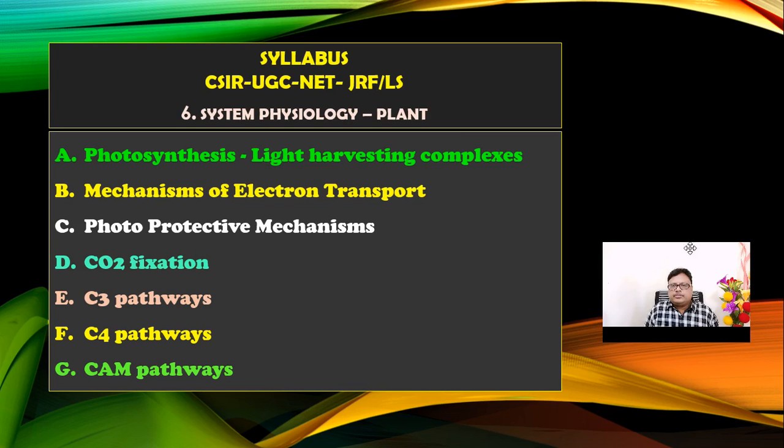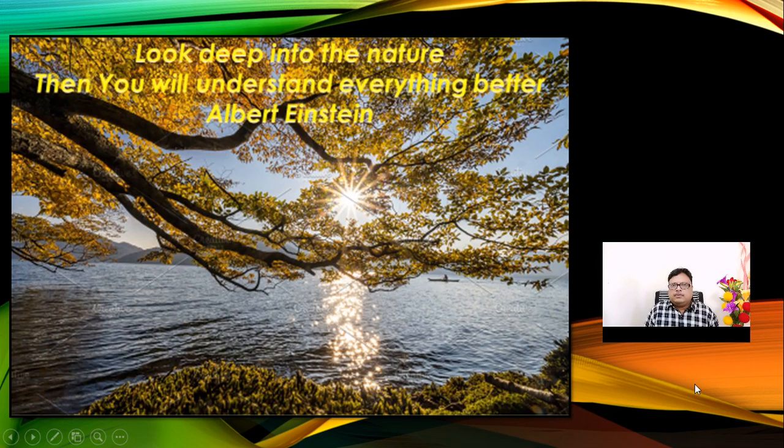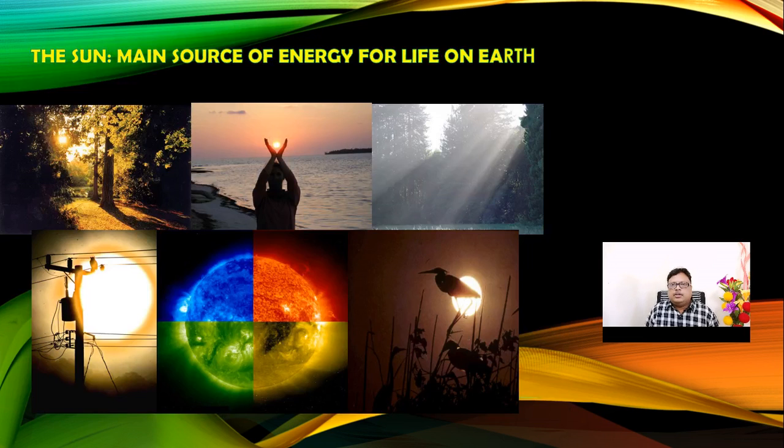Now look here. One of the greatest scientists, Albert Einstein, said, look deep into nature and then you will understand everything better. So the life processes consist of photosynthesis and respiration. We have to look at them in two ways: one at the cellular level and the second at the molecular level. The important thing is which is the source of energy for this universe.